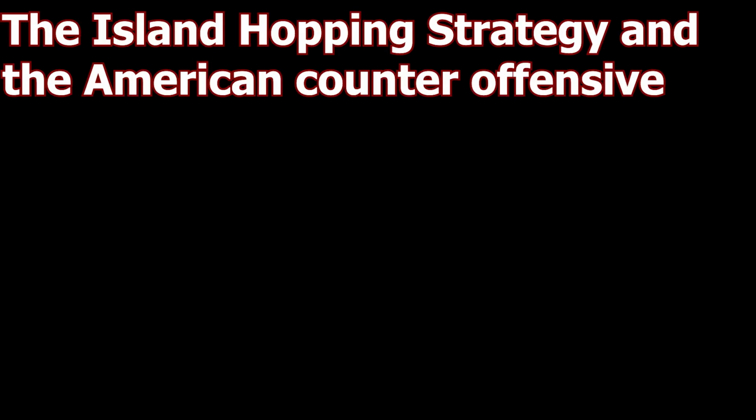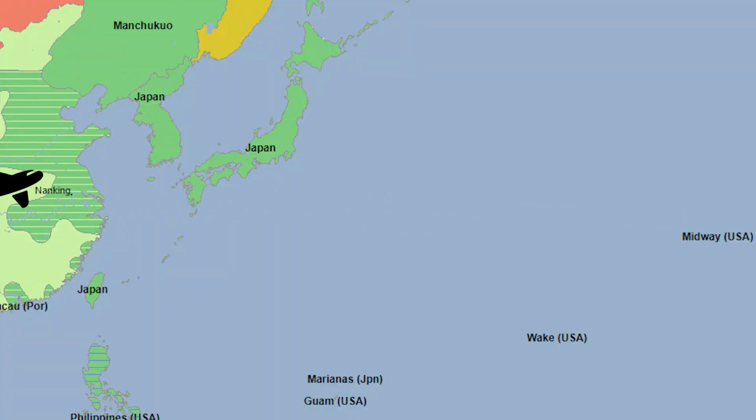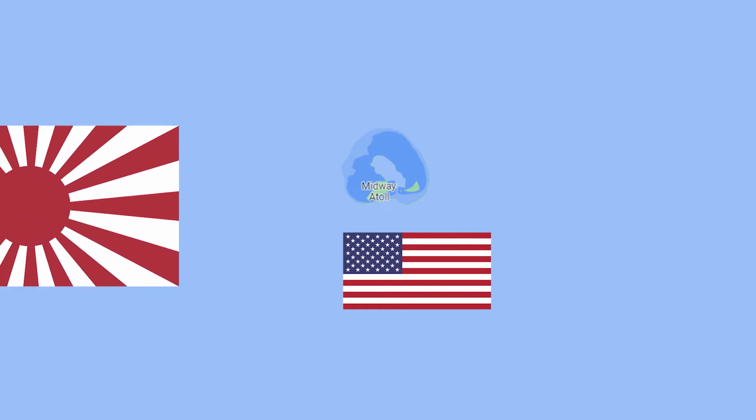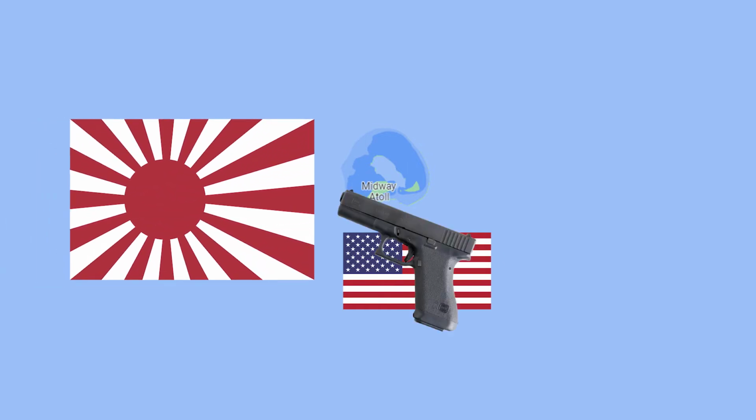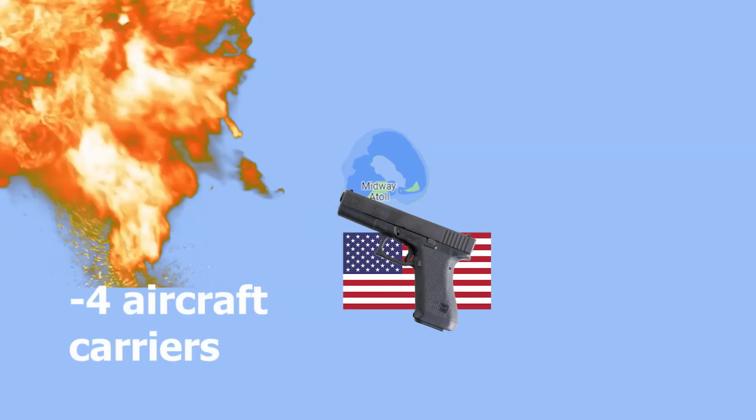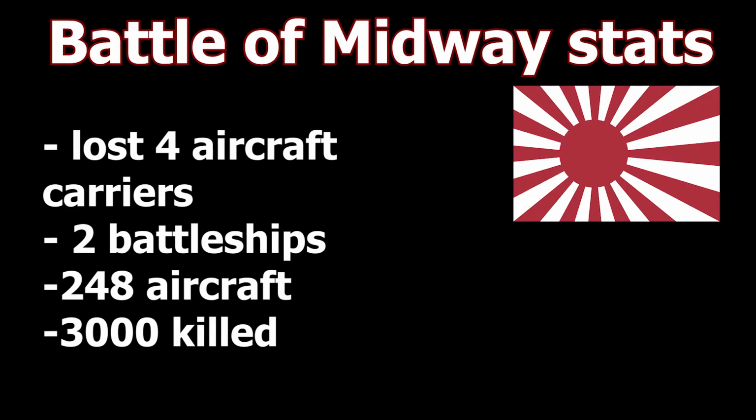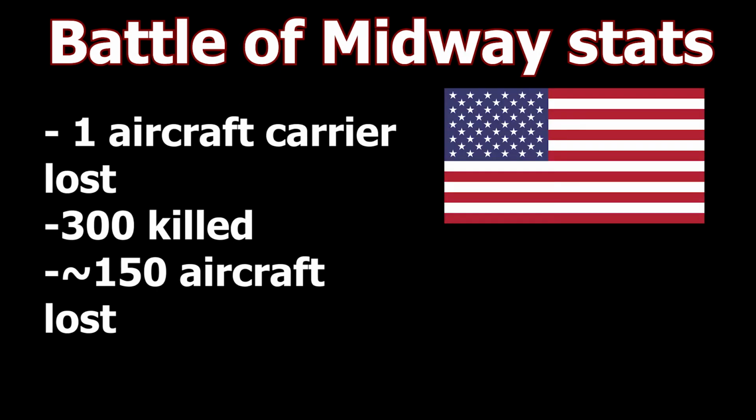The island hopping strategy and the American counteroffensive. America was sending airplanes to China via the island of Midway as an origin point. Japan sent over its navy to take over the island, and after being tricked by the Americans, Japan was ambushed and lost 4 aircraft carriers, 2 battleships, 248 aircraft, and 3,000 were killed. American losses were minimal, losing 1 aircraft carrier with 300 killed.